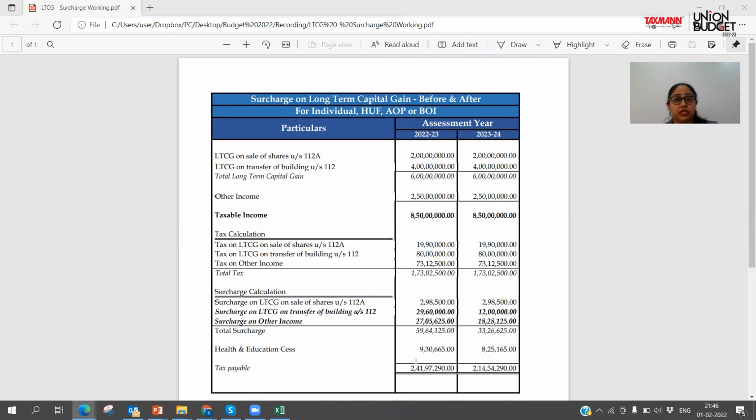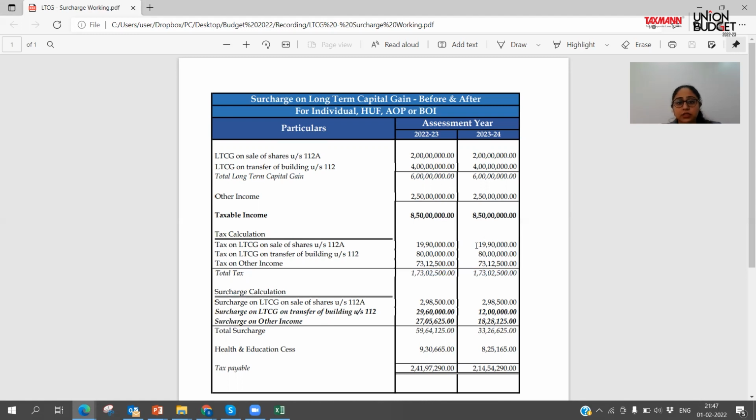Now, with the change introduced in the Union Budget 2022-2023, they have capped the surcharge of 112, just like 112A, at 15%. So here you have calculated the tax up till this point where there has been no change at all. Special rates are as applicable, 10% on an exemption of 1 lakh, 20%, and the slab rates. So while we calculate it, now we calculate the surcharge.